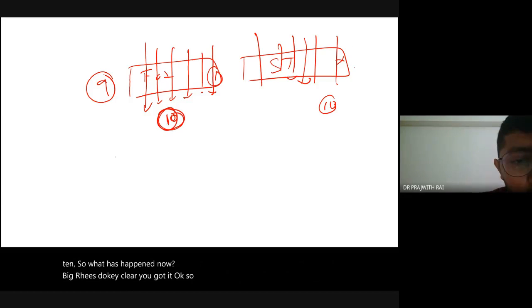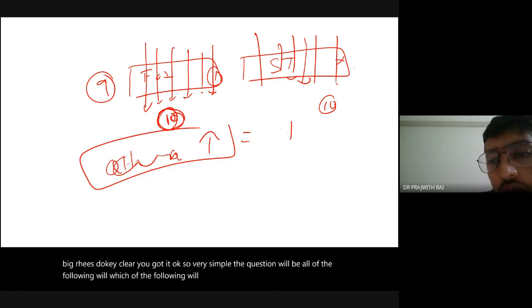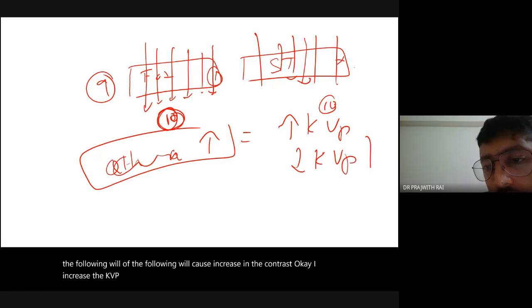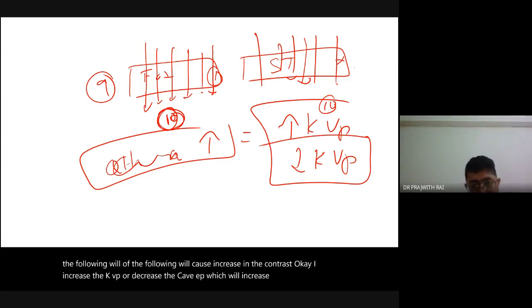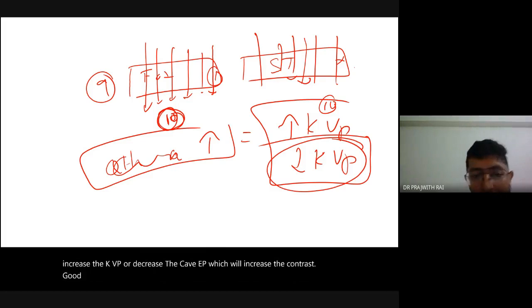The question will be, which of the following will cause an increase in the contrast? Increase the kVp or decrease the kVp? Which will increase the contrast? Decrease in kVp. Good. Decrease in the kVp.